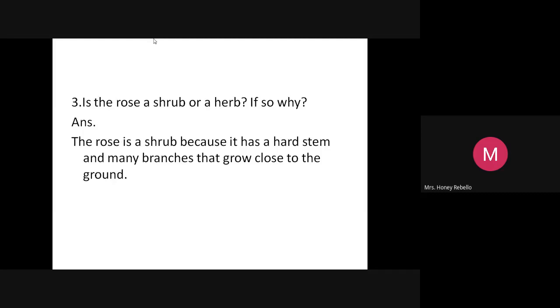You can write it. Now, is the rose a shrub or a herb? If so, why? I just want Sona.